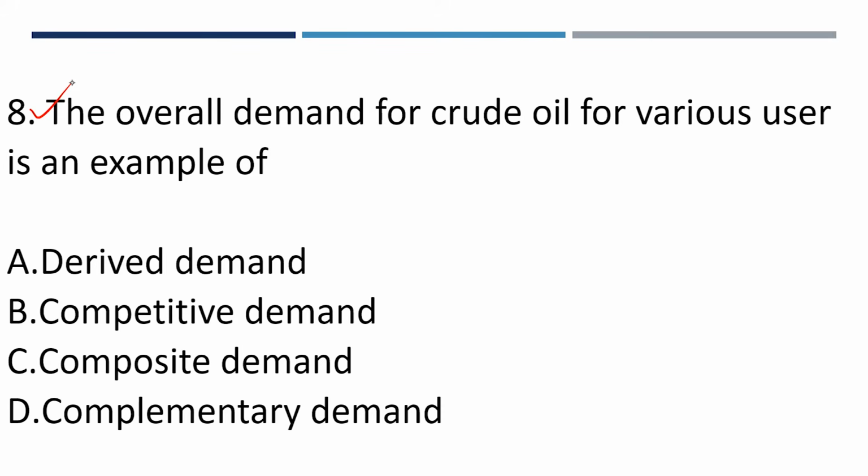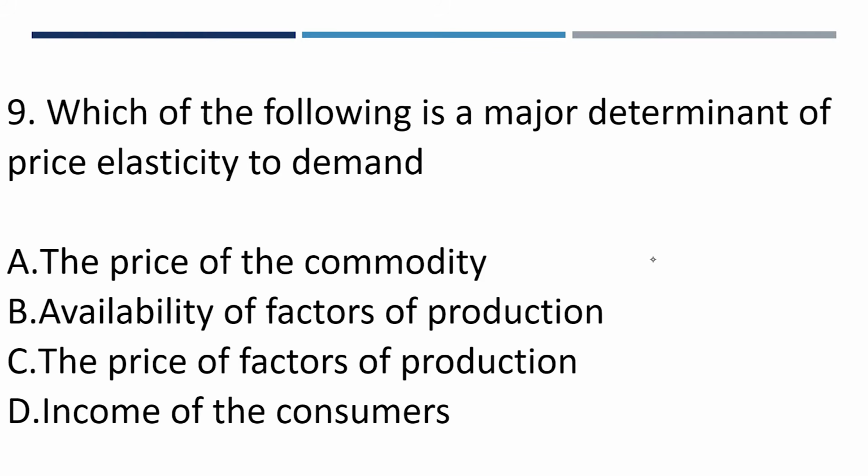A, derived demand. B, competitive demand. C, composite demand. D, complementary demand. Composite is when it is needed for more than one, for various uses. So the answer here is composite demand. That settles it.